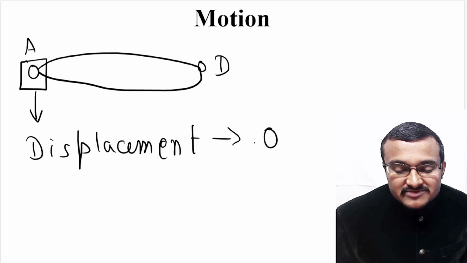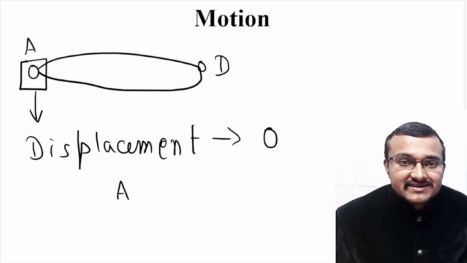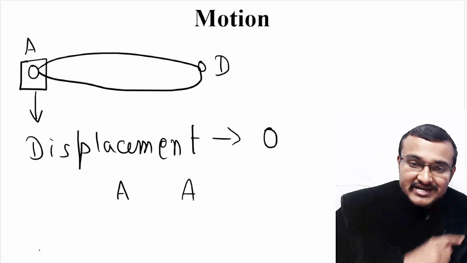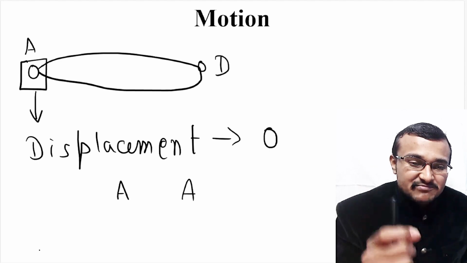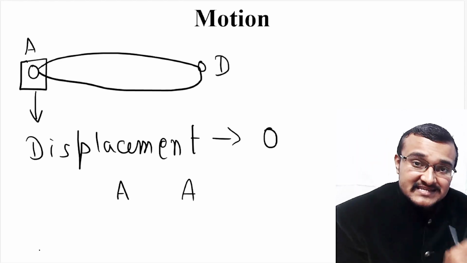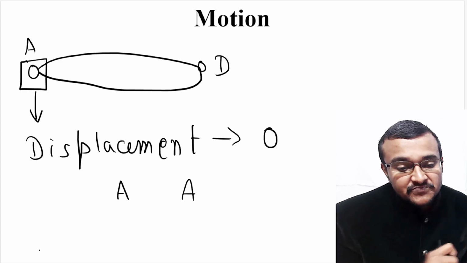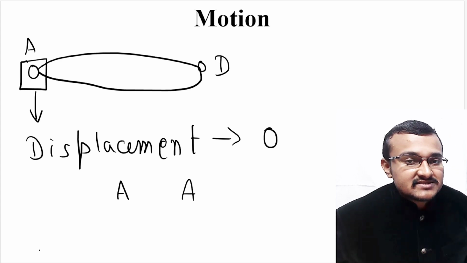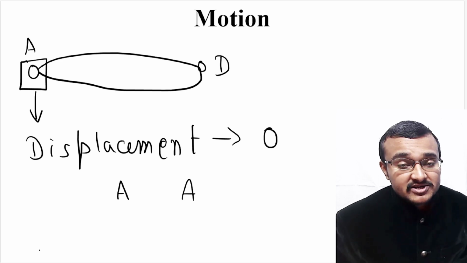So why is the displacement of the particle 0? Here the initial position of the particle is A and the final position of the particle is A. Even though it has traveled a certain amount of distance, the final position of the particle is the same position which that particular particle was at initially. So the initial position and final position are the same for the particle. Hence the displacement of the particle is 0 because it has not displaced from that particular position.